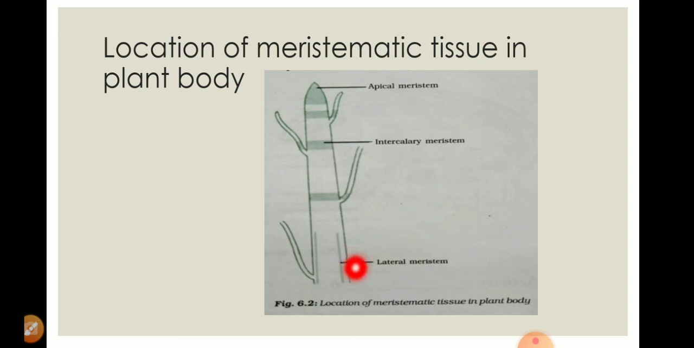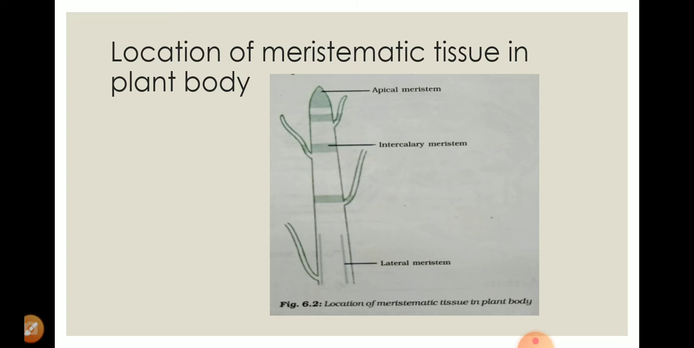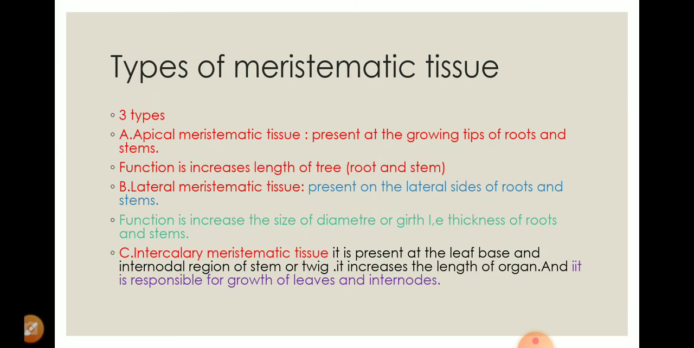Now there is the lateral meristematic tissue. Lateral meristematic tissue is responsible for thickness. Suppose this is 2 centimeter diameter, then 4 centimeter, then 6, then 10, then 15, like this. Then the diameter of the tree, stem or root increases because of the lateral meristematic tissue. So these are the types of meristematic tissue that we have discussed today.